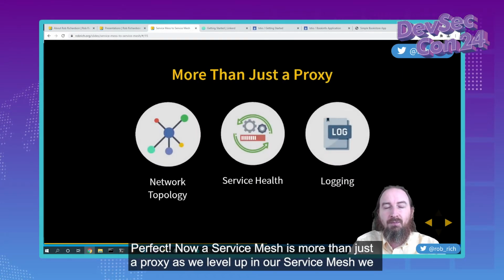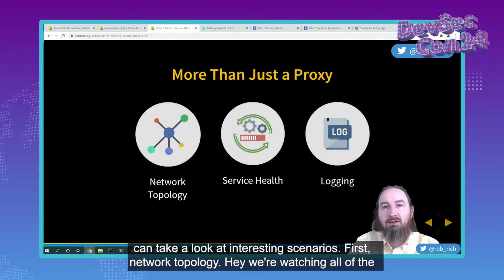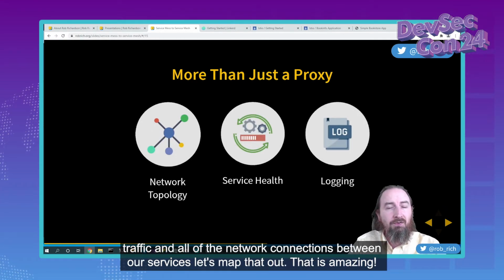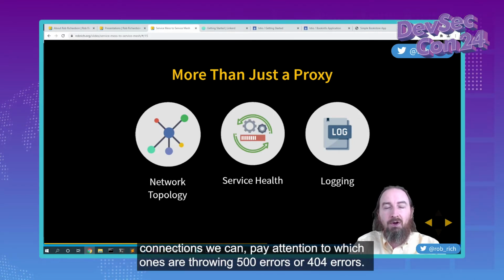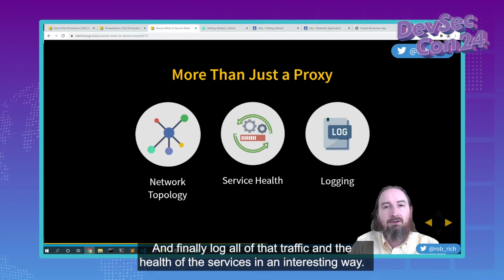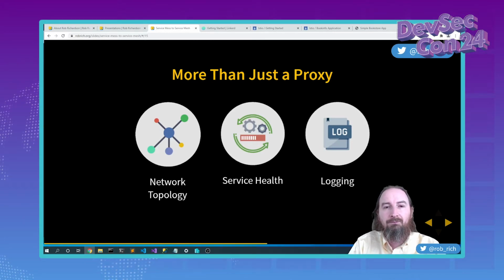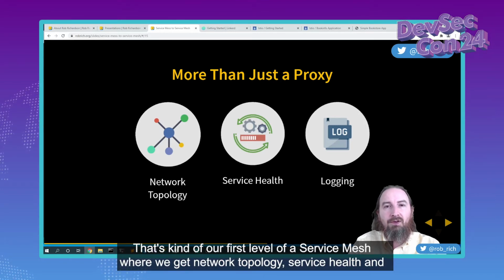Perfect. Now, a service mesh is more than just a proxy. As we level up in our service mesh, we can take a look at interesting scenarios. First, network topology. Hey, we're watching all of the traffic and all of the network connections between our services. Let's map that out. That is amazing. We can take a look at service health. As we're looking through all of these network connections, we can pay attention to which ones are throwing 500 errors or 404 errors. And finally, log all of that traffic and the health of the services in an interesting way. That's kind of our first level of a service mesh, where we get network topology, service health, and logging.